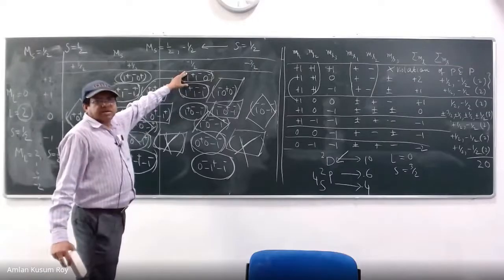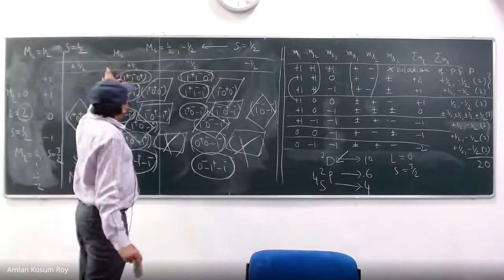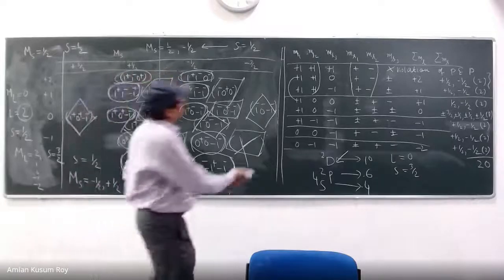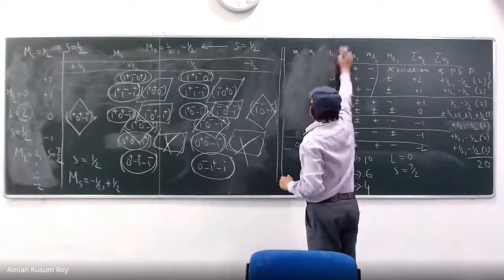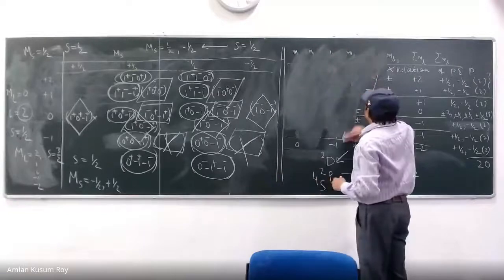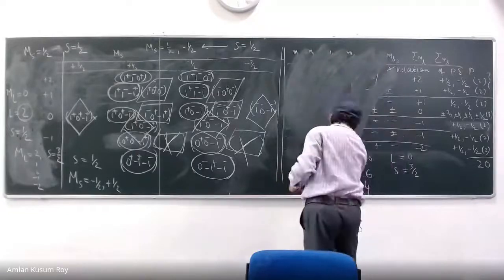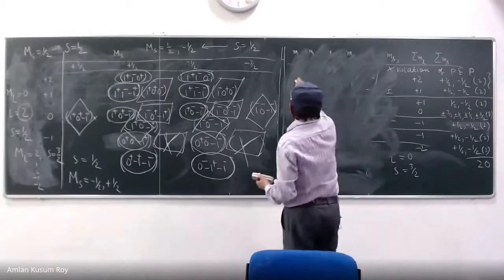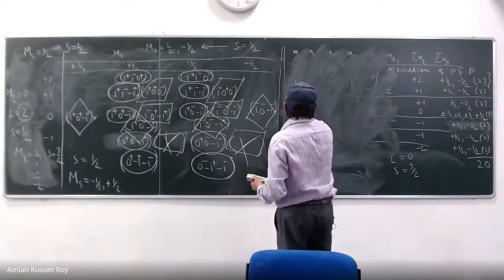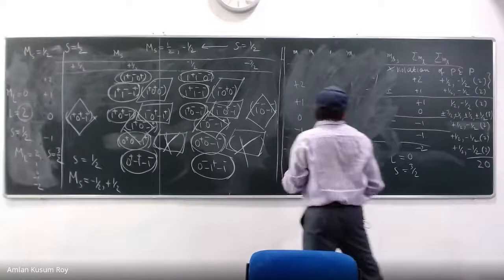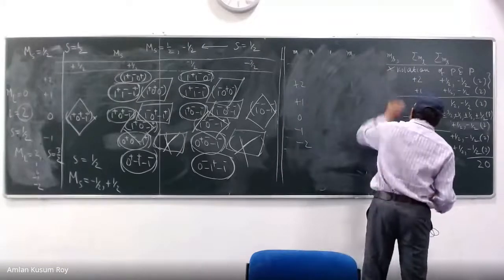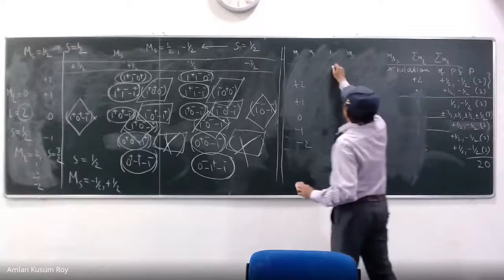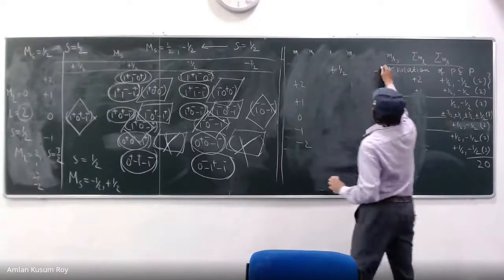So I take one from here, one from here. So that means 2 half, 2 minus half. So very quickly you can see this. I must follow this principle. So that means plus 2, plus 1, 0, -1, -2. You have agreed that these are the ML values. Right, Adrija? Yes, sir. And how do I take the plus half and minus half?